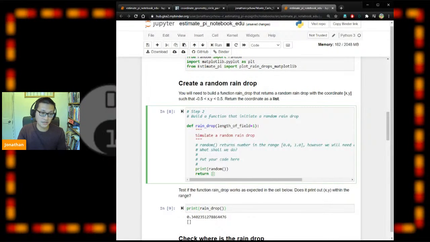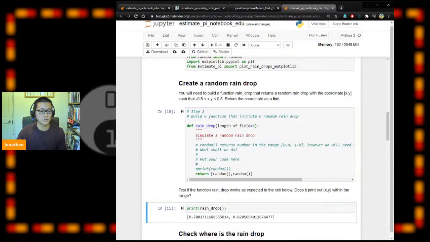So maybe we can try returning a list. A list is within the square brackets. So if we do this, it's returning a list with two numbers in the list. Okay, that's expected, between 0 and 1. But what we need is between minus 0.5 and positive 0.5.